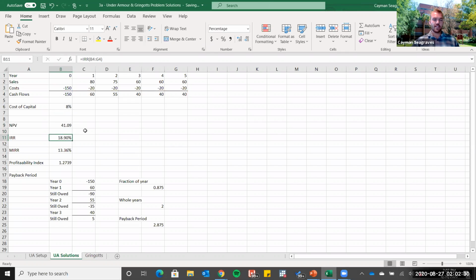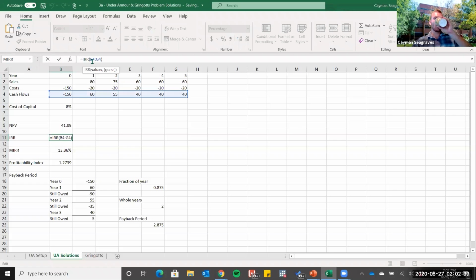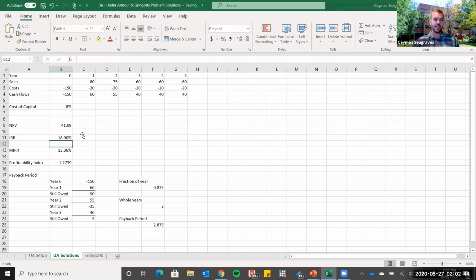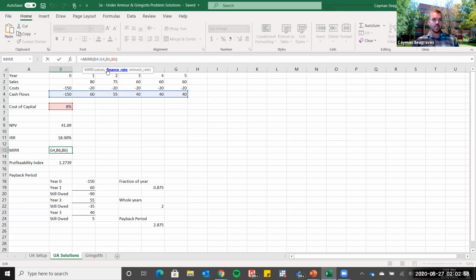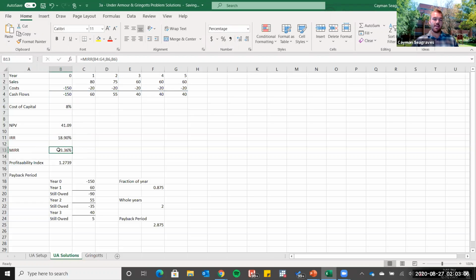Next, we want to calculate the IRR. This is pretty simple in Excel. You do equals IRR and then drag across on your values. And we come to our final answer, 18.90%. That's great as well because it's above our cost of capital. So again, we would invest. Next, we look at the MIRR. This value includes the finance rate and the reinvestment rate. In this case, we just use the cost of capital for each one of these, and the MIRR is 13.36%.